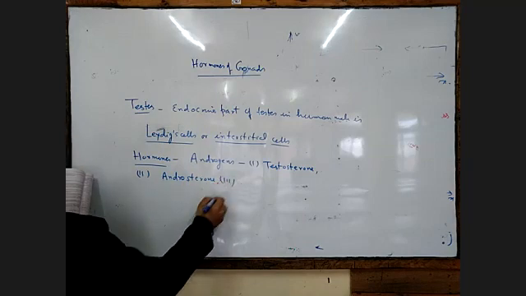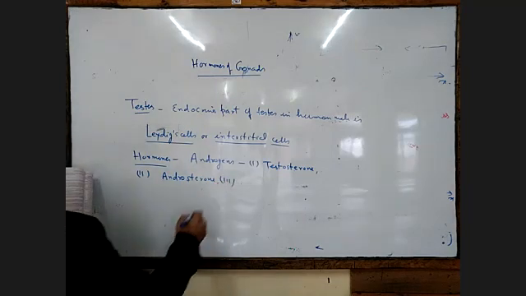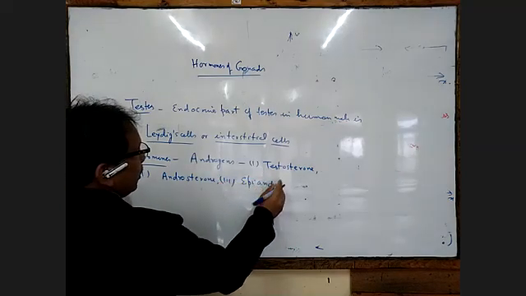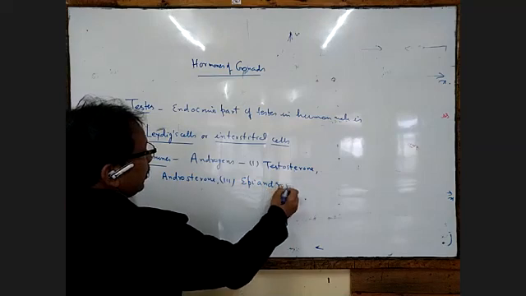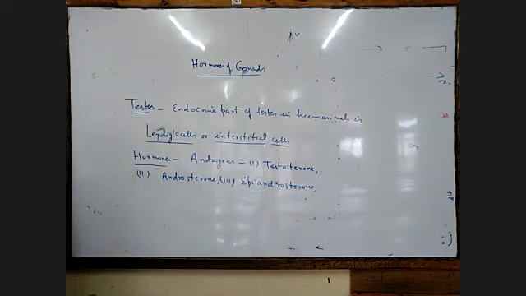Third one is epiandrosterone. And the fourth one is dehydroepiandrosterone.